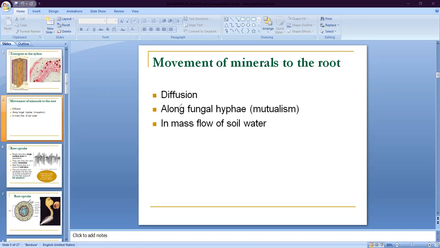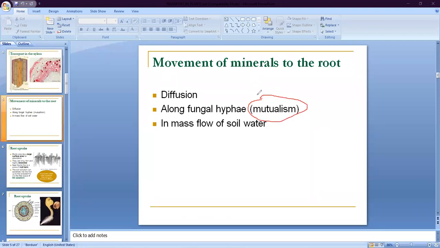The second mechanism is along with the fungal hyphae, or mutualism, which is a symbiotic association. This symbiotic association provides the soil and then minerals from the soil to the plant part.